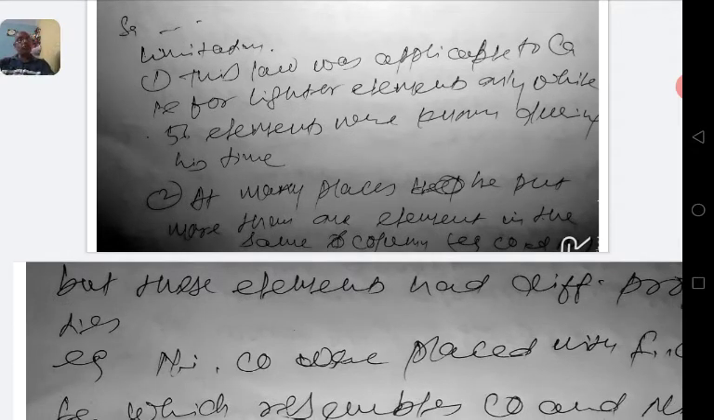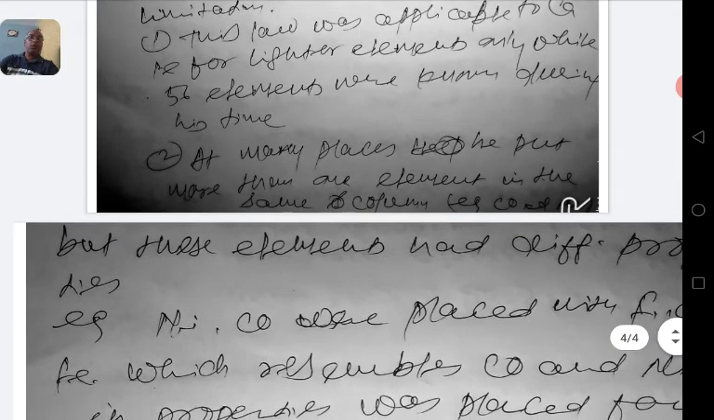First limitation of the octave law was that it was applicable up to calcium only. That is, this law of octave was applicable only for lighter elements. It was applicable up to calcium, while 56 elements were known during his time. Thus, all those known elements were not classified according to the law of octave.